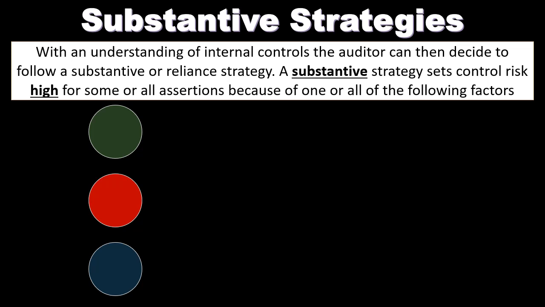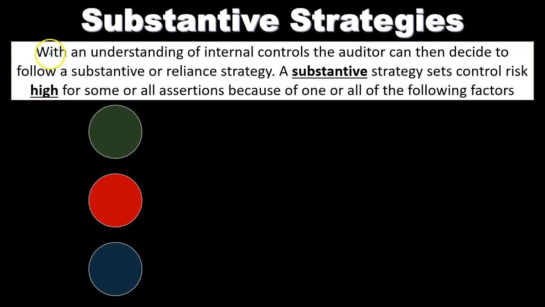If we're going to follow a substantive strategy, that means that the strategy sets control risks high for some or all assertions because of one or all of the following factors. When thinking about substantive strategies, it's easy to get the concept down sometimes, but still mix up which way things are going. And when we think about test questions, when we think about control risk being high or control risk being low, what's that mean for substantive strategies? It's easy to get turned around on that.